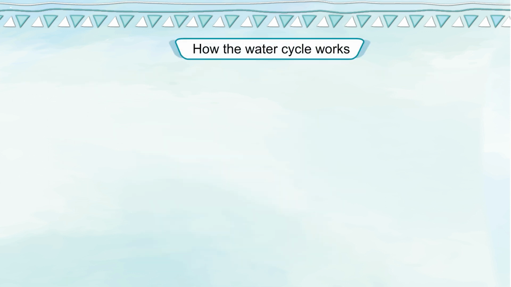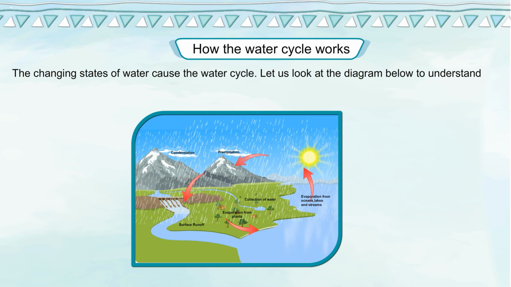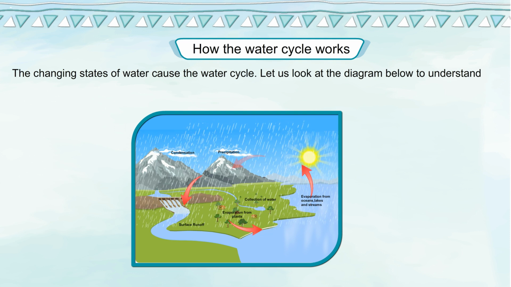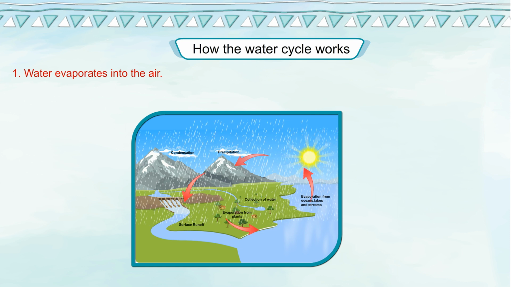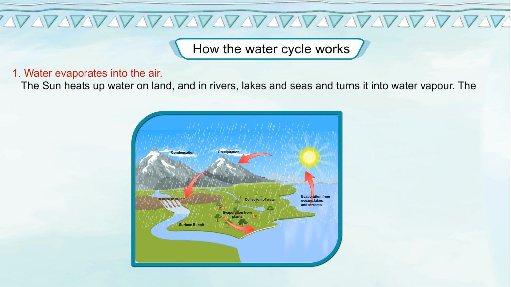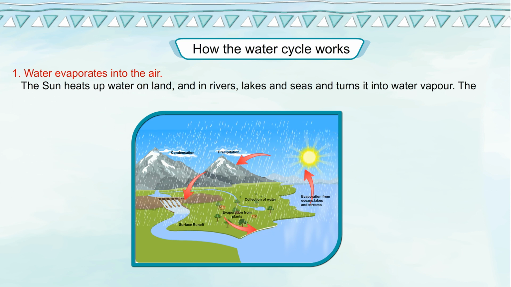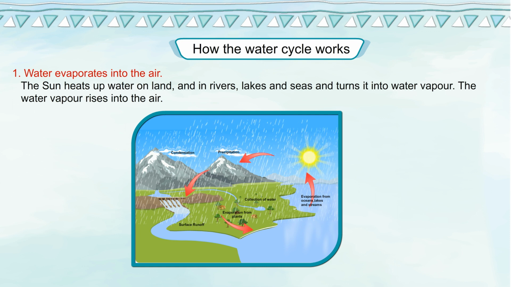How the water cycle works. The changing states of water cause the water cycle. Let us look at the diagram below to understand how the water cycle works. 1. Water evaporates into the air. The sun heats up water on land and in rivers, lakes and seas. It turns into water vapor. The water vapor rises into the air.